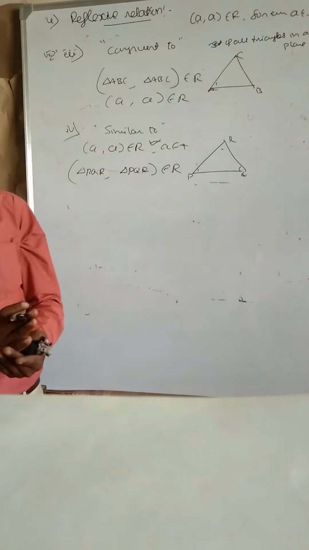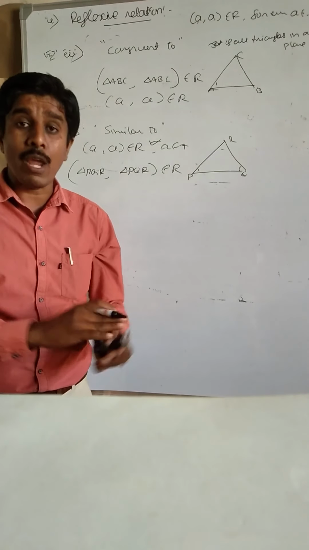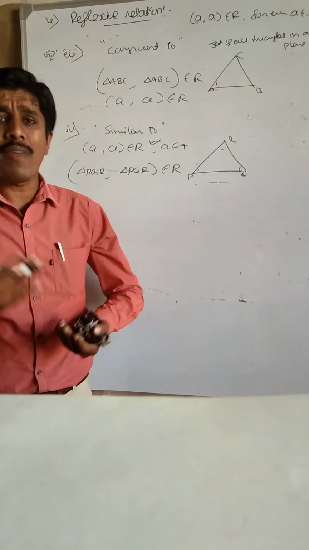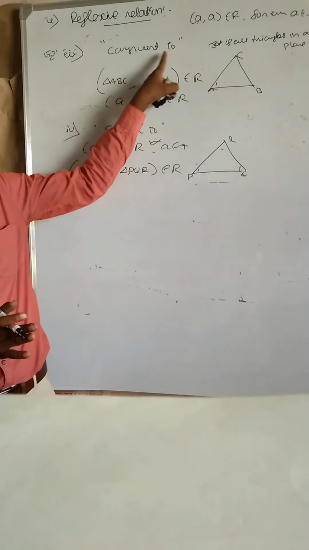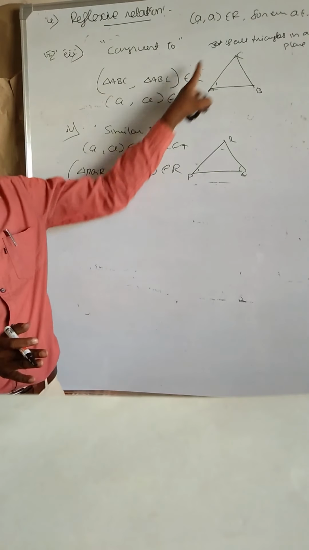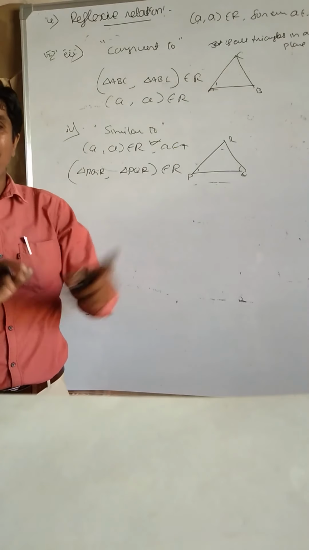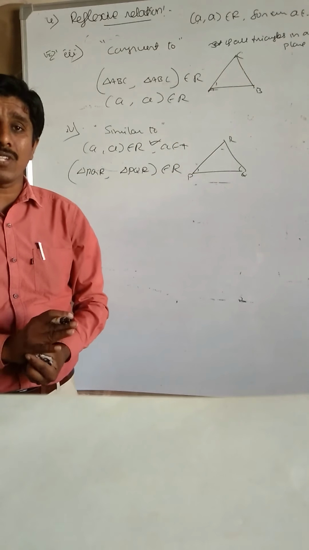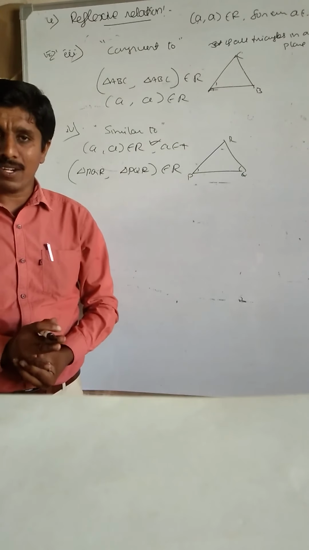Mind it, very important: reflexive relation means every element of the set is related to itself, for every element in the set. So clearly, the congruent-to relation on the set of all triangles in a plane, and similarly the similar-to relation on the set of all triangles in a plane, are both reflexive relations. What about the parallel-to relation? The parallel-to relation is also reflexive because every line is parallel to itself.